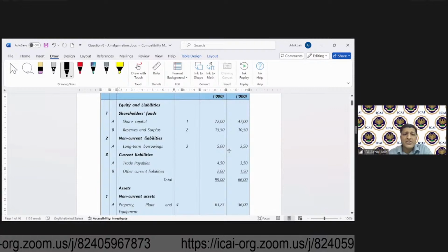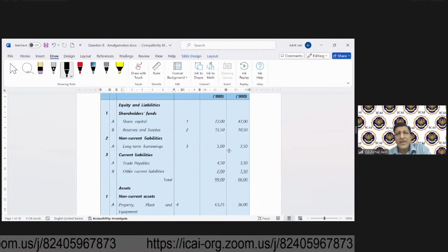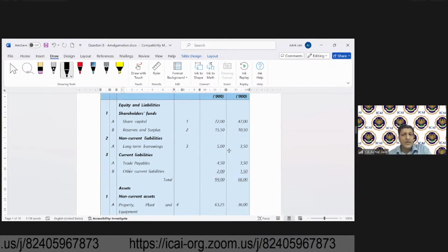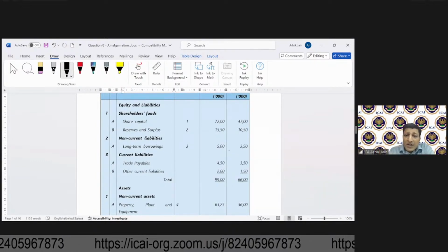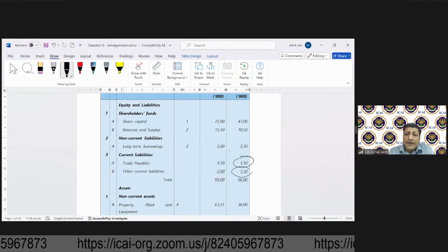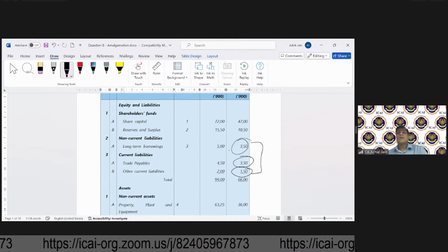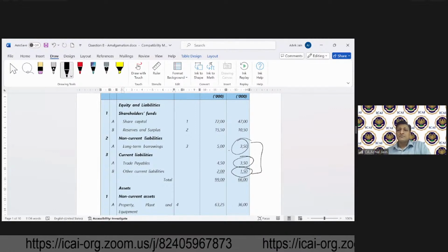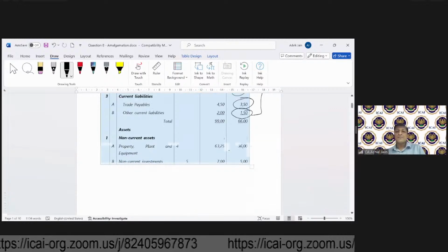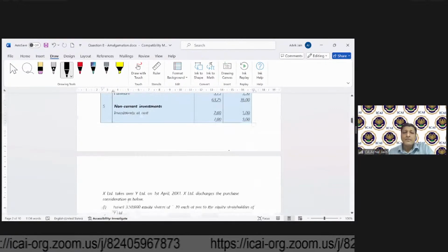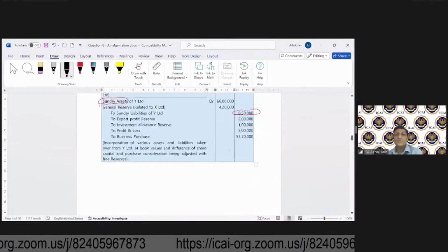Let's get on to the balance sheet. In the balance sheet, we have 3.5 as the borrowing, 3.5 as trade payable, and other current liability 1.5. If you take the total of these three, what does it become? Clear on this?